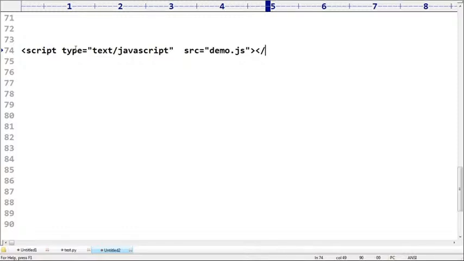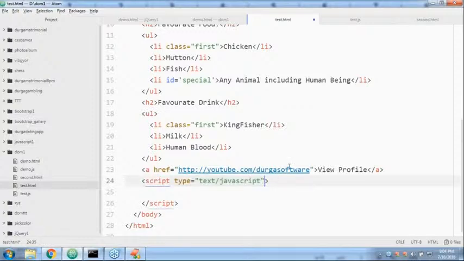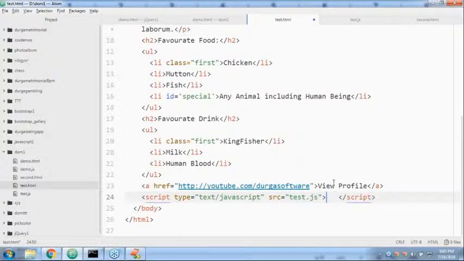Sir, I don't want to copy paste. Let me type again. Script tag, type is equal to JavaScript, next and after that, src is equal to test.js. Next, a script tag anyway it is there, sir. Just observe that. Okay, perfect. Like this is the script tag what we have.